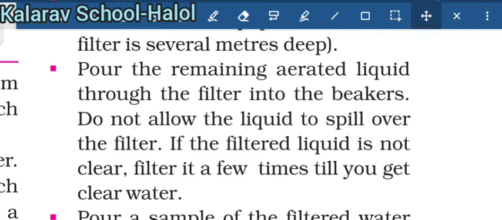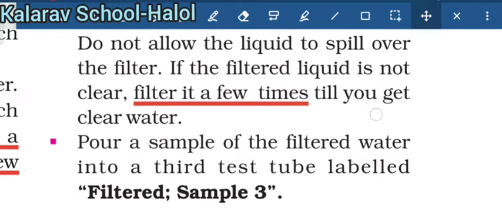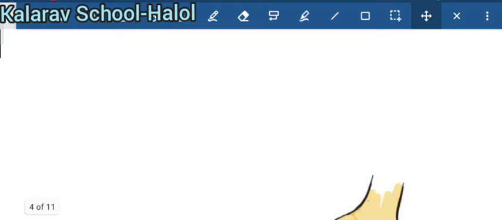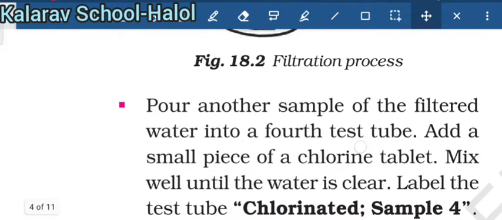If the filtered liquid is not clear, filter it a few times. Pour a sample of filtered water into the third tube. So it is filtered sample 3. What is filtered sample 3? It is the mixture which you get after filtration. As you see here, this is the filtration process.